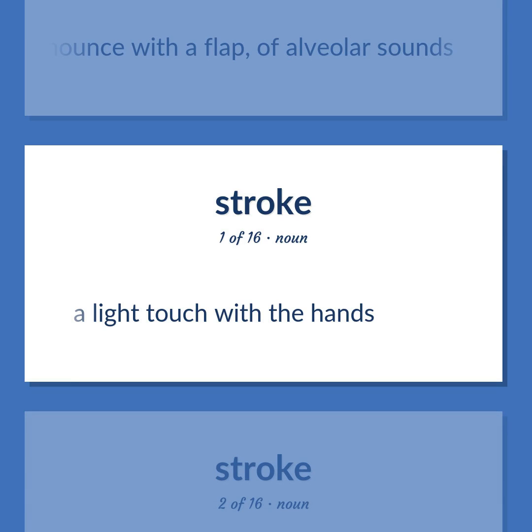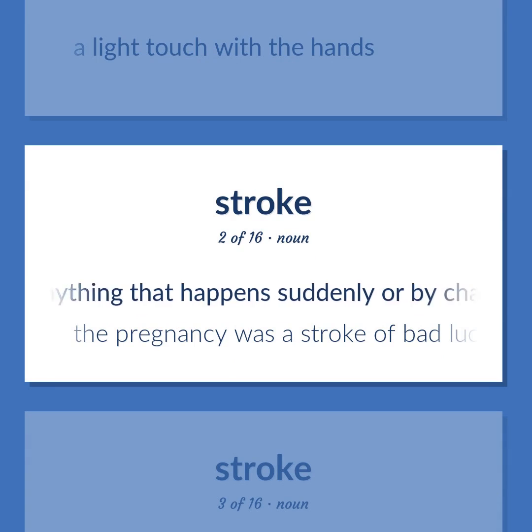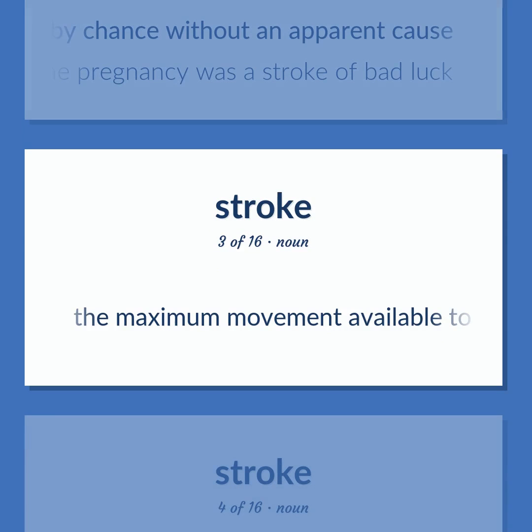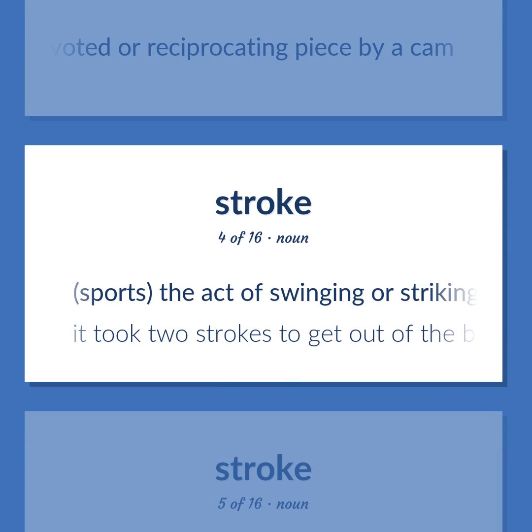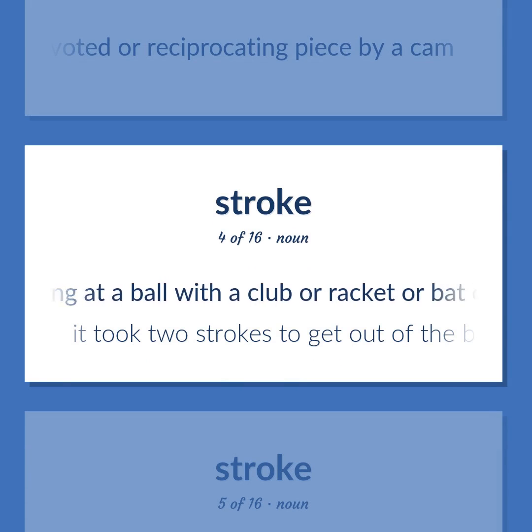A light touch with the hands. Anything that happens suddenly or by chance without an apparent cause. The pregnancy was a stroke of bad luck. The maximum movement available to a pivoted or reciprocating piece by a cam. Sports. The act of swinging or striking at a ball with a club or racket or bat or cue or hand.